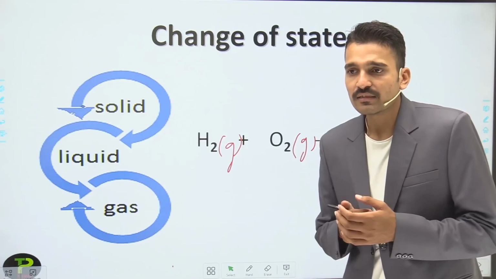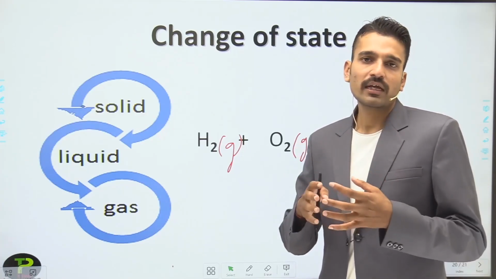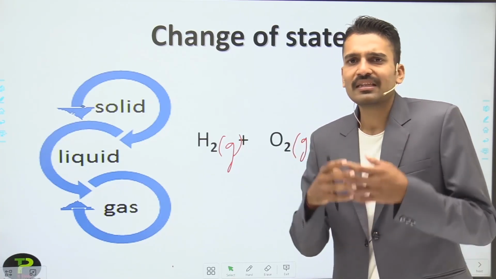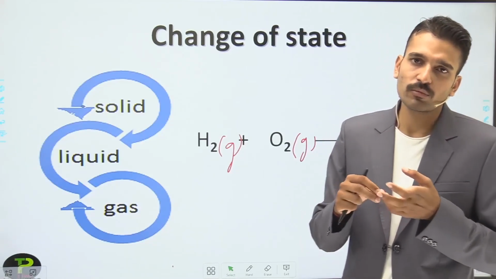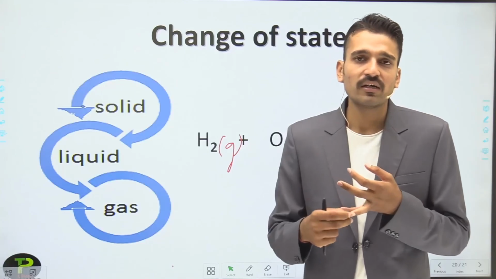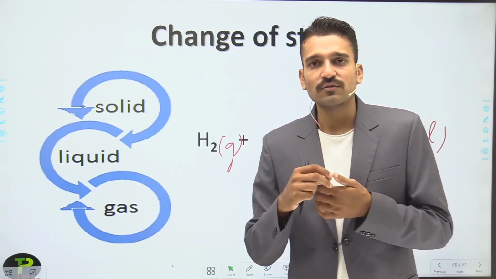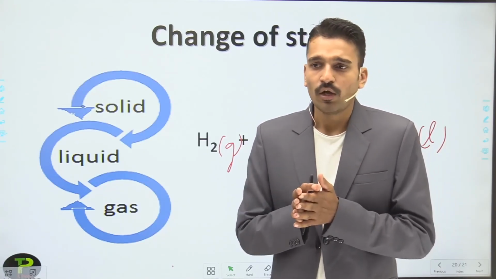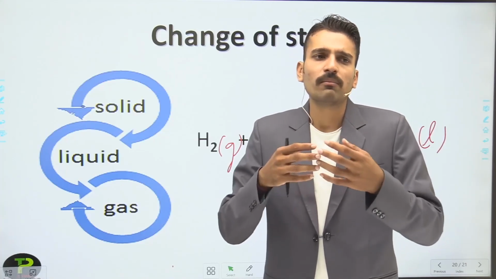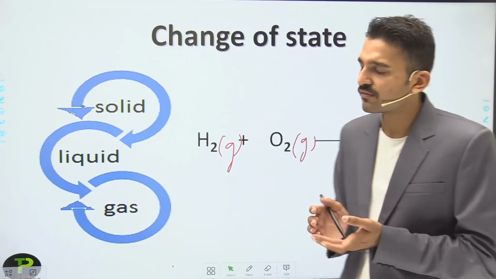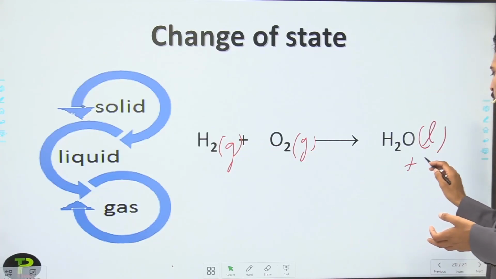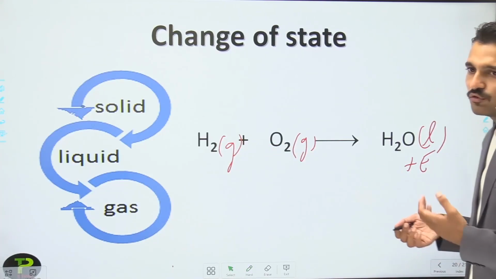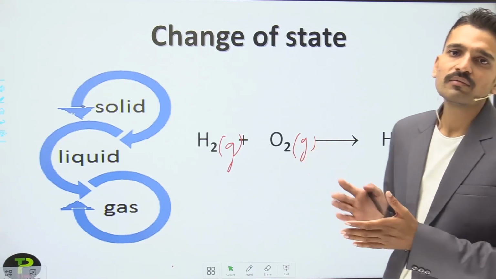It means that for a particular chemical reaction to occur, there must be some of the characteristics that we have discussed: the evolution of gas, formation of precipitate, change of color, energy change, or the change of state. They must have taken place. Not just one, more than one may also take place. Just like in this example, the evolution of energy also takes place. So you can also write this example under energy change.